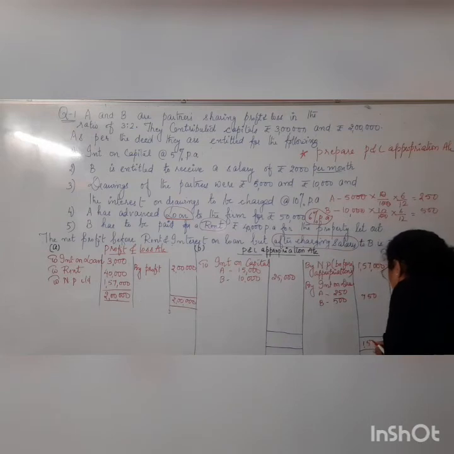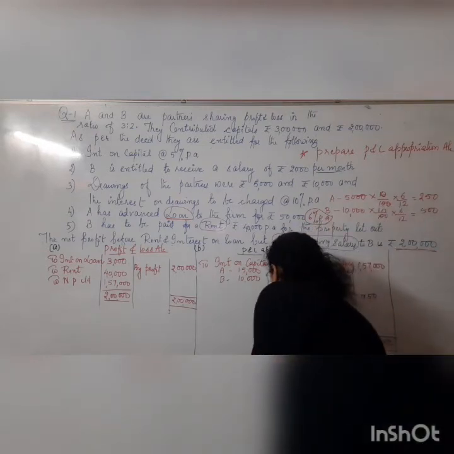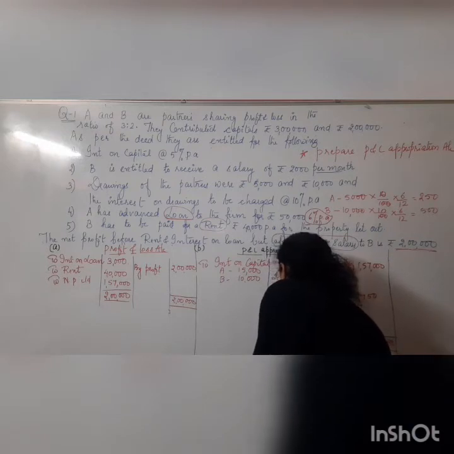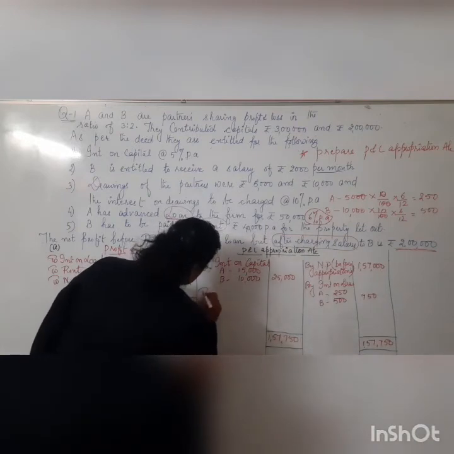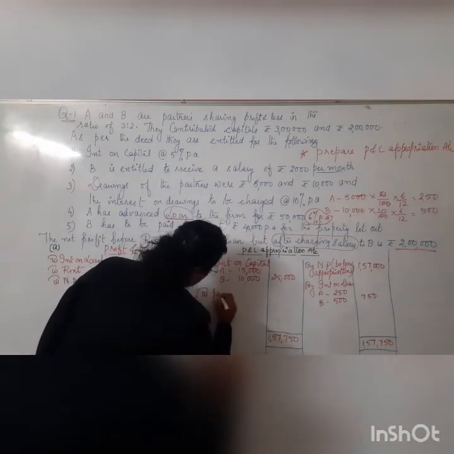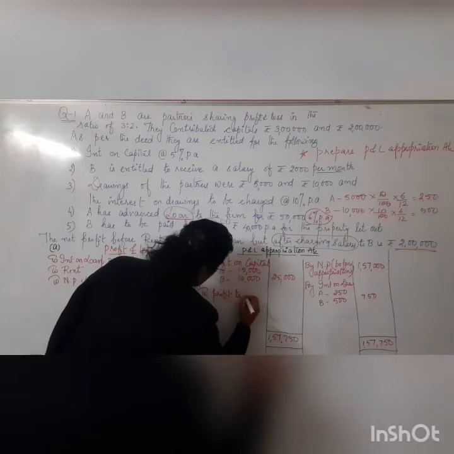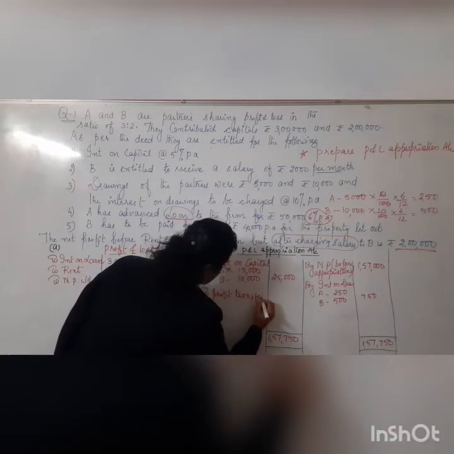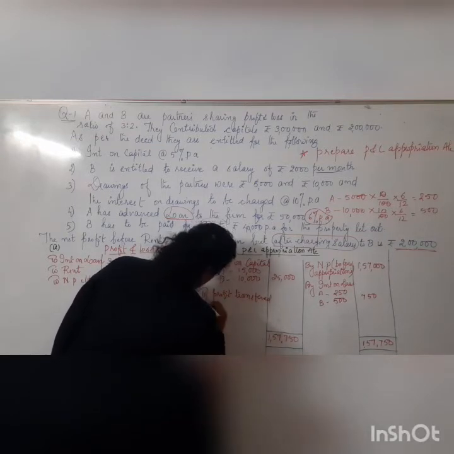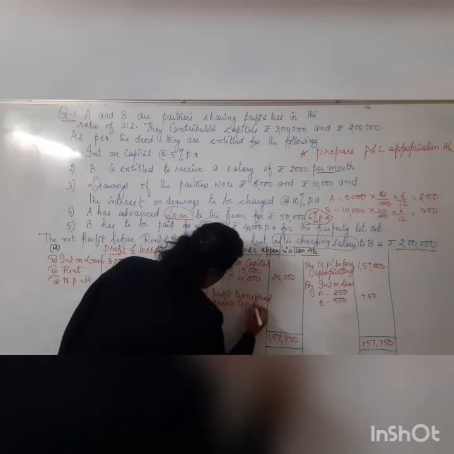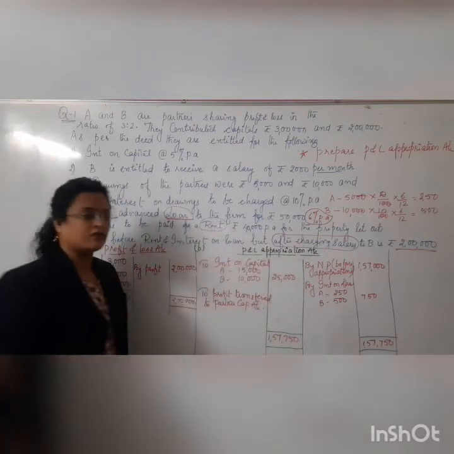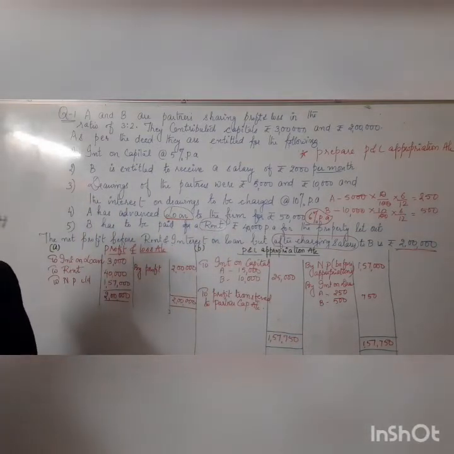So let's write down here 1,57,750, the total which should be written on both sides. Okay children, now the balance comes on the debit side. So what will this balance be called? It will be called profit transferred to where? That is to the partners' capital account. This is what we call a profit transfer to partners' capital account.